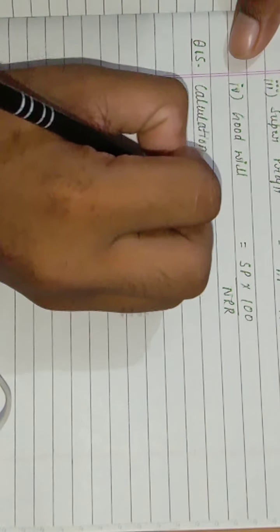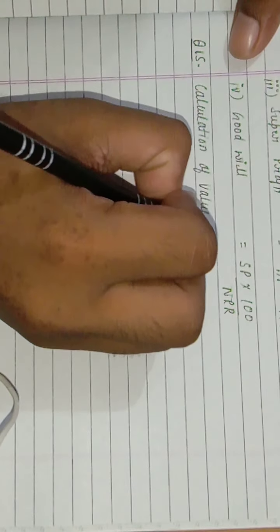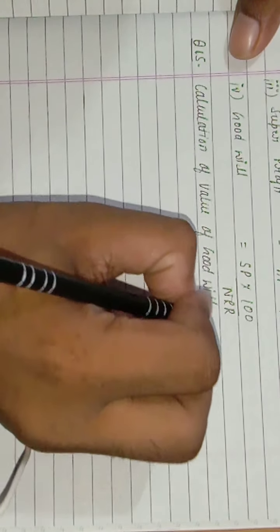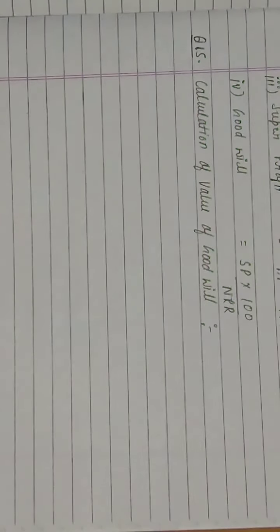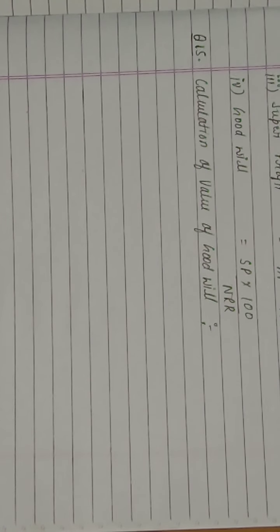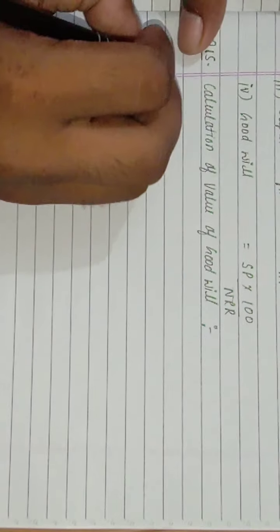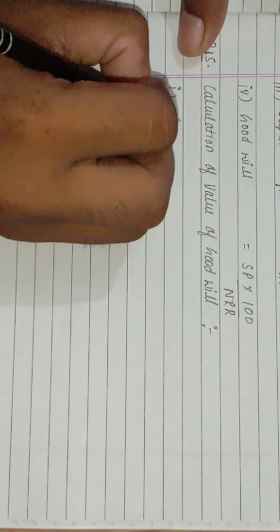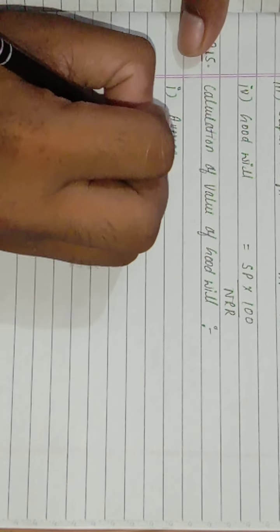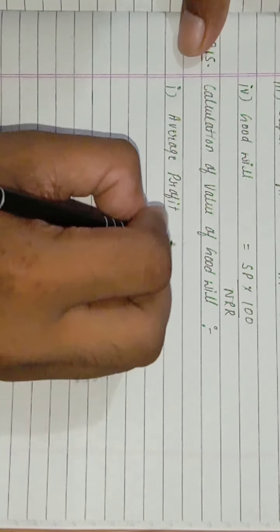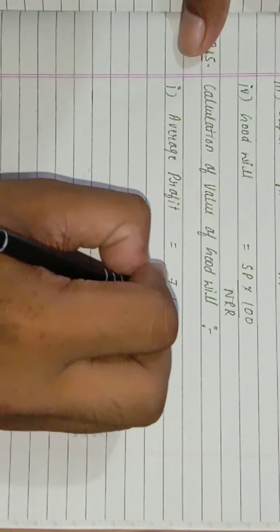Calculation of value of goodwill. The first step, average profit, that is given in the question, rupees 48,000.